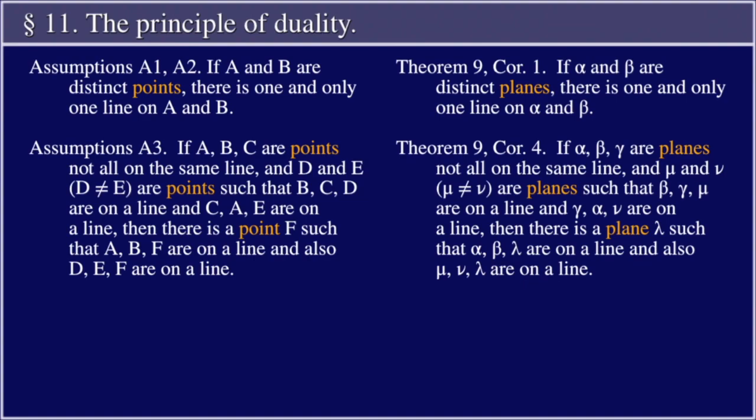Theorem 9, Corollary 4. If alpha, beta, and gamma are planes not all on the same line, and mu and nu, with mu not equal to nu, are planes such that beta, gamma, and mu are on a line and gamma, alpha, nu are on a line, then there is a plane lambda such that alpha, beta, lambda are on a line and mu, nu, lambda are on a line.